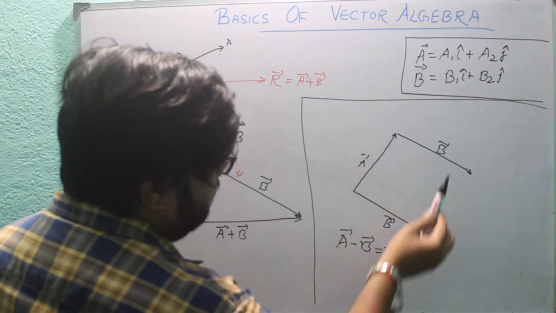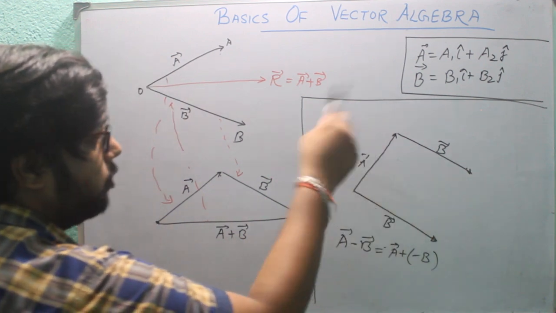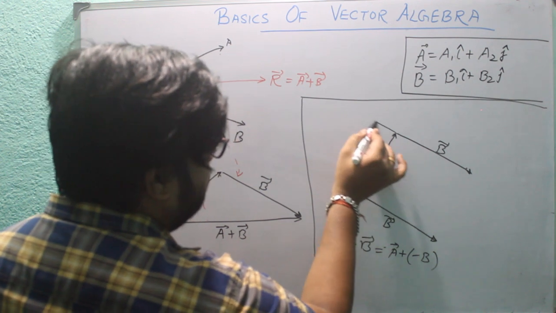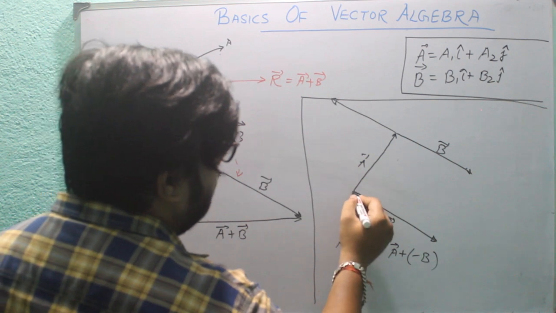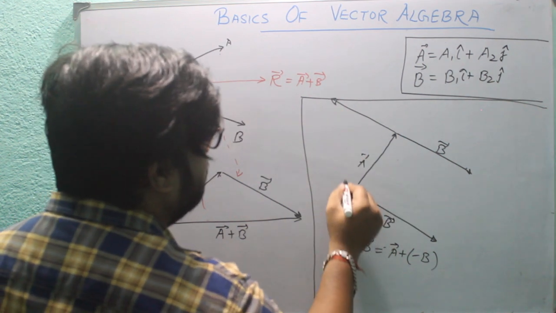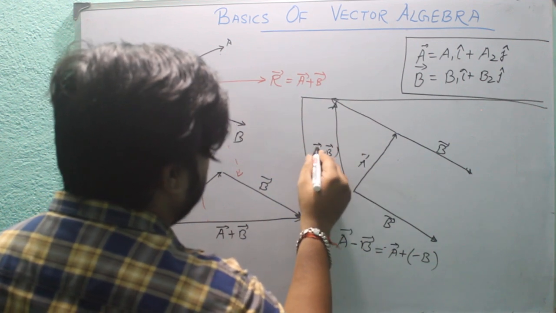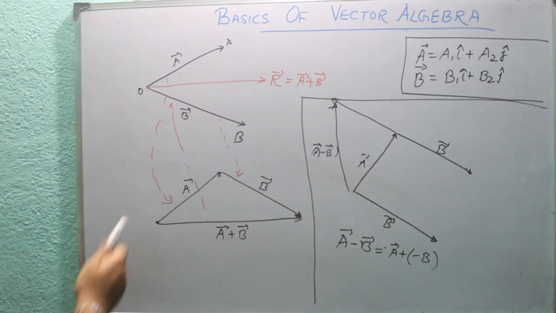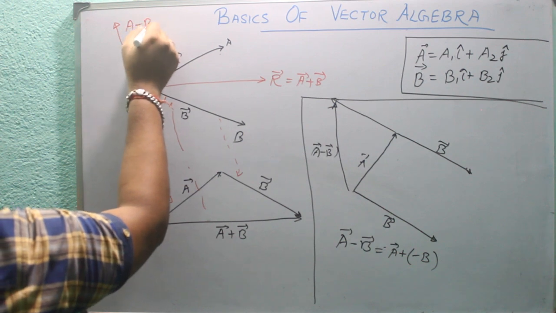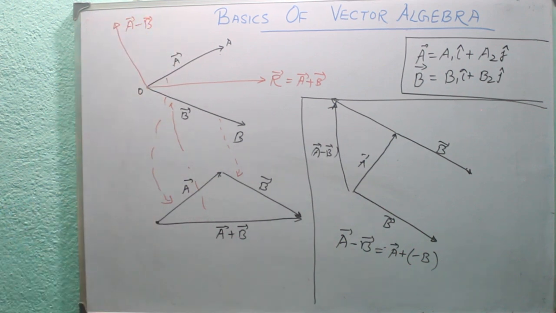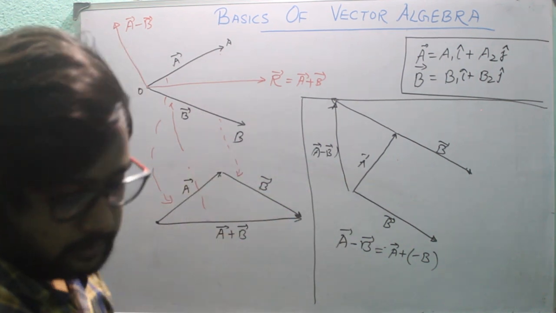So if we add opposite vectors, the minus sign dictates that its direction is opposite. So minus B vector will be in the opposite direction with the same magnitude. So A plus of minus B. This will be the direction of the A minus B vector. Here also this is the A minus B vector. Okay, this thing is clear. So the vector has been subtracted here.